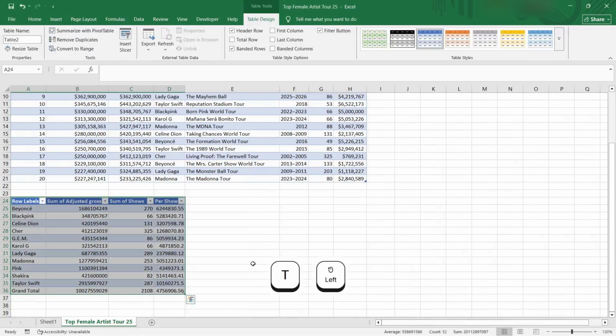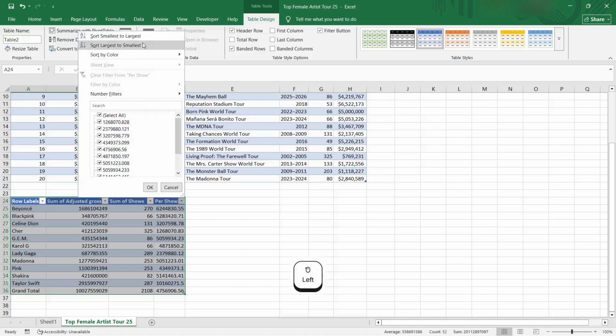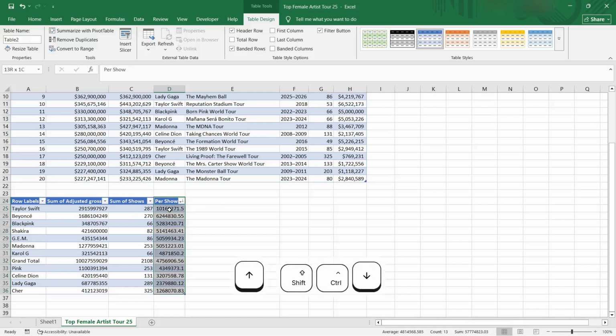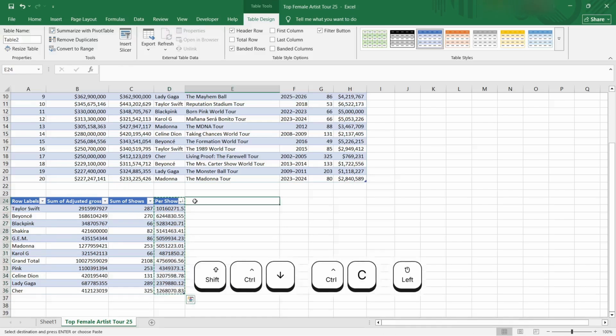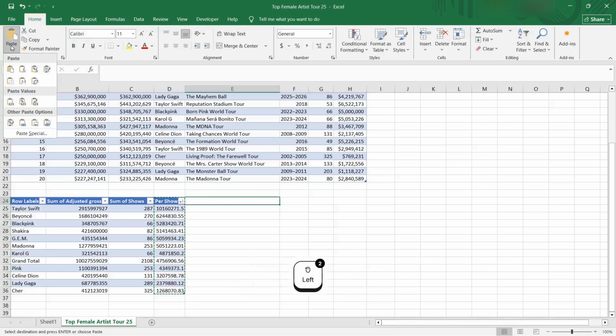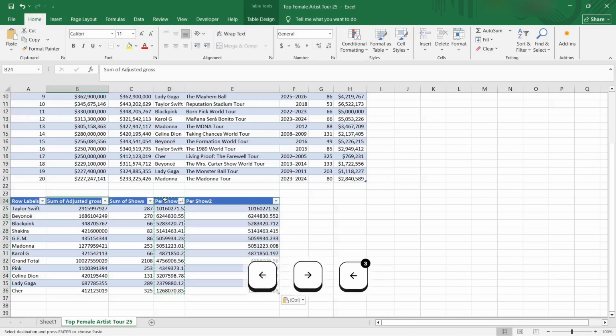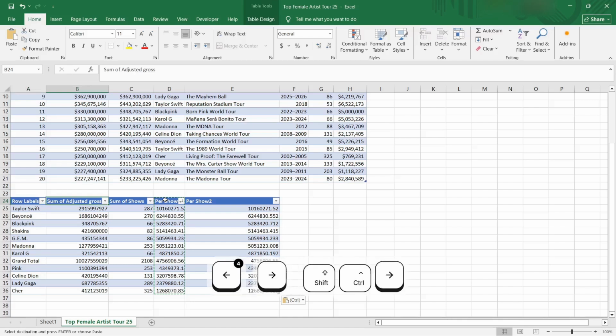Yes, okay, and I'll just put this from largest to smallest. We can see Taylor Swift is number 1. To remove the clutter, again, the issue is that this is a reference from these cells, so I'll just copy this whole thing again, but again I'll paste as values. So now I can just get rid of these columns.